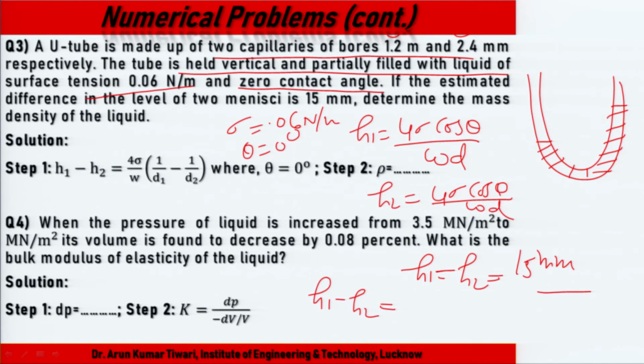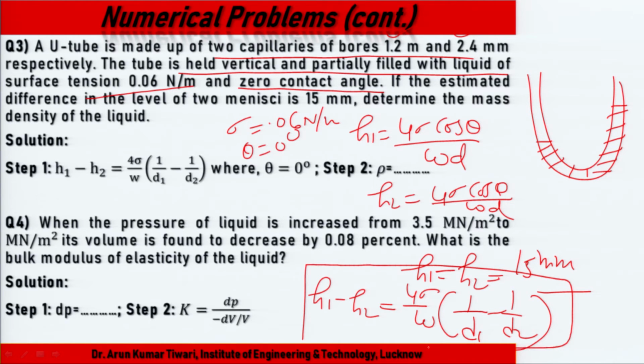Theta is 0, so cos 0 is 1, and we have 4 sigma upon W with diameters D1 and D2. We take 4 sigma upon W common out, times 1 upon D1 minus 1 upon D2. By this we can calculate.